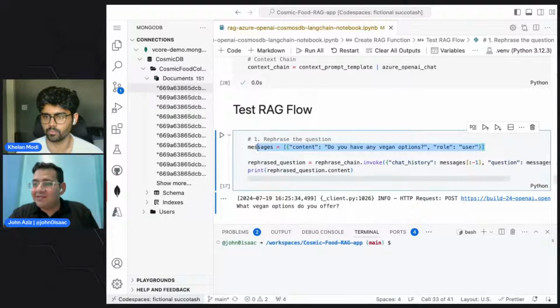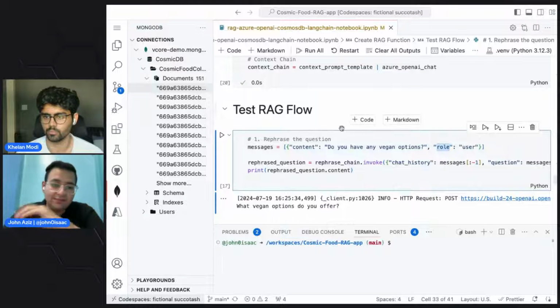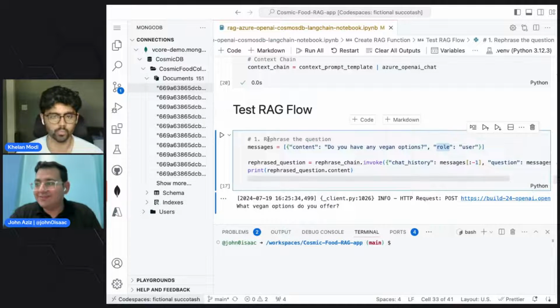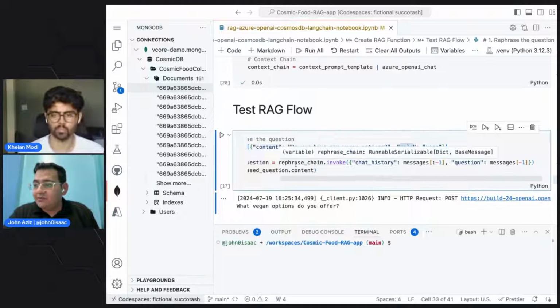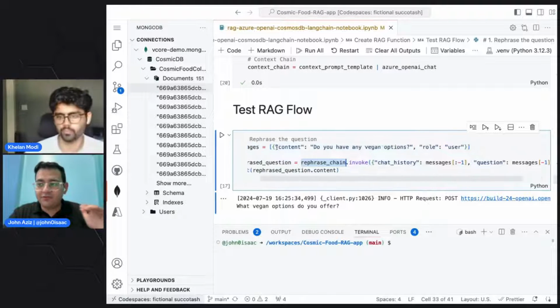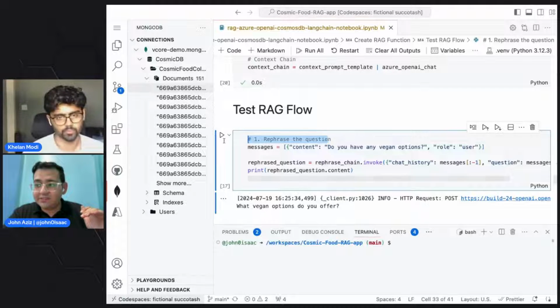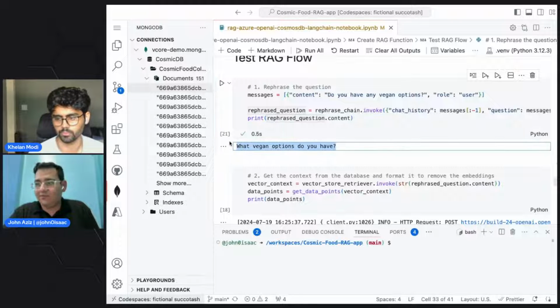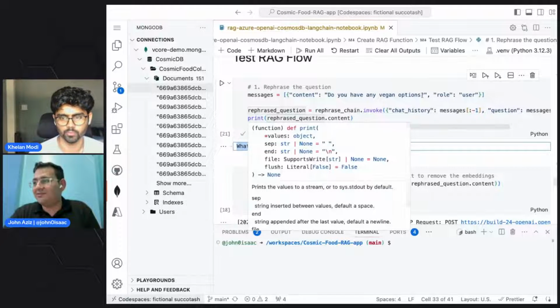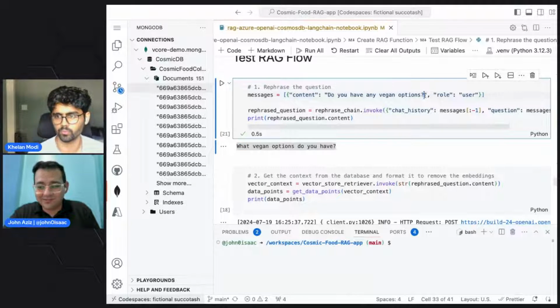So this is a message. It's an array, and it has a content and the role. And it's a very simple message, as you can see. Do you have any vegan options? We are first going to do the first step, which is rephrasing the question. And this is just going to give us a question that is, I guess, similar to the question that we just asked.